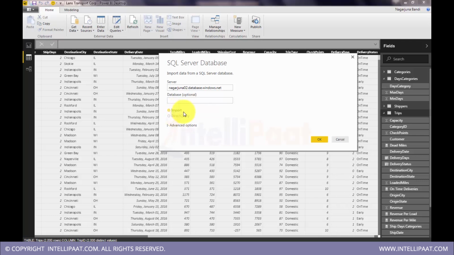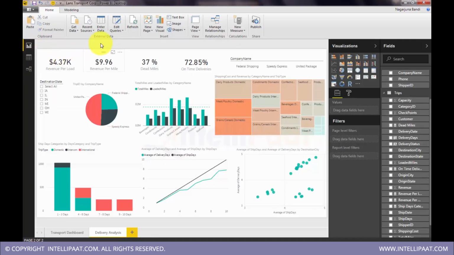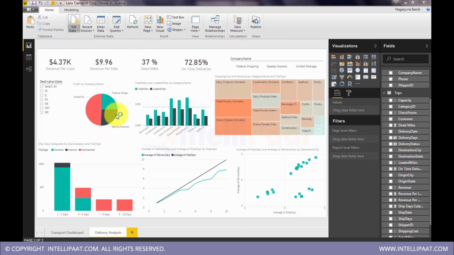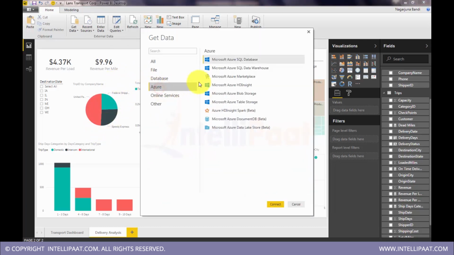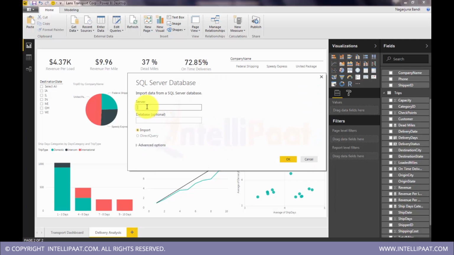For files, it is always import. If you are getting data from a non-file source, then you have the option of directly linking it, so nothing will be stored in the analysis file. It will have only reference points, and when the analysis gets loaded or refreshed, data will be brought from the live system. That is direct query. Import is where data is directly embedded into this analytics file.